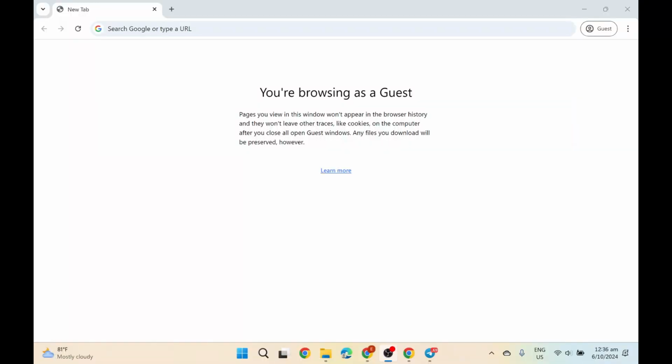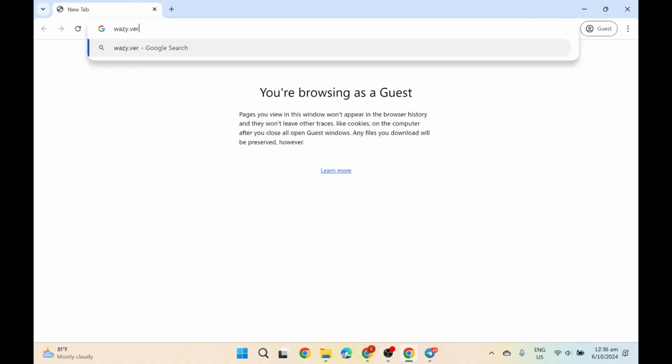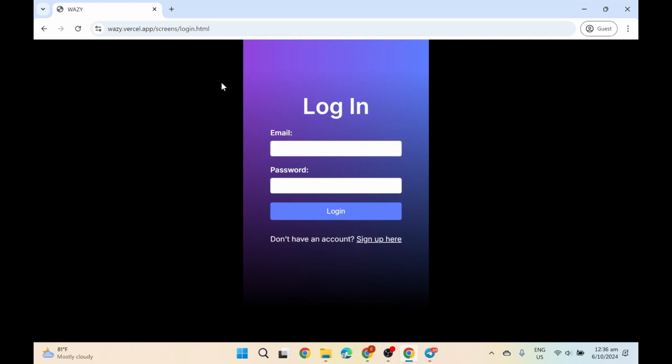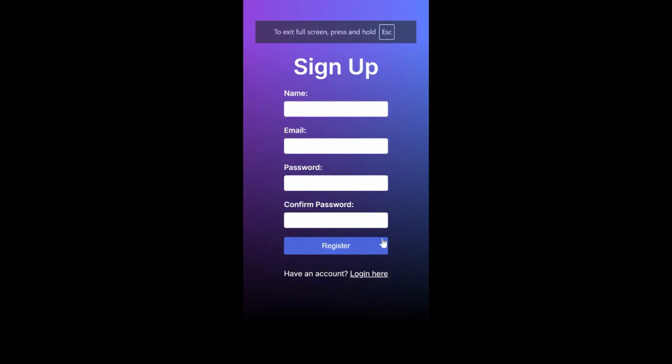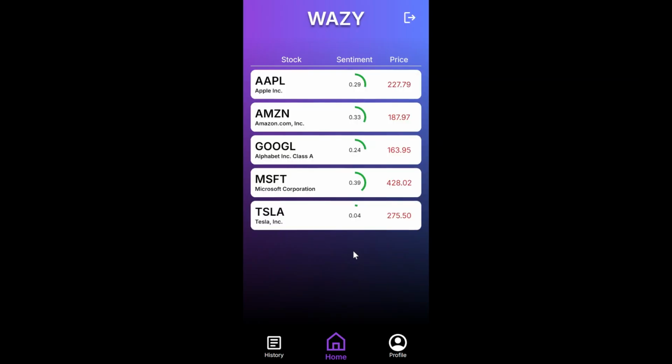Hi, my name is Zhenming, and today I'll be demonstrating our application. So first of all, you open the browser and search wazy.vercel.app, and you'll be greeted with our login page. So now let's sign up for an account. Let's use the name WAZY, wazy@gmail.com. Password is WAZY, confirm password is WAZY as well, and we register. And you will be greeted with our home page.